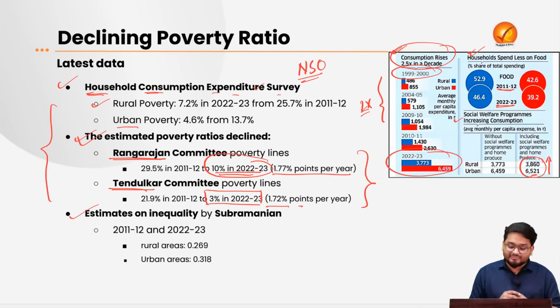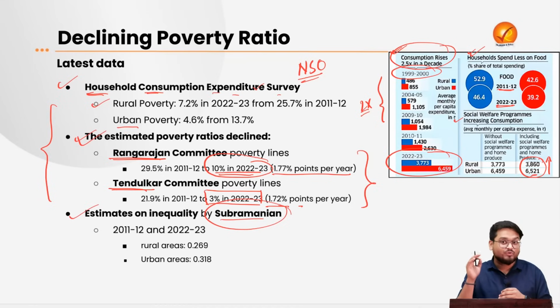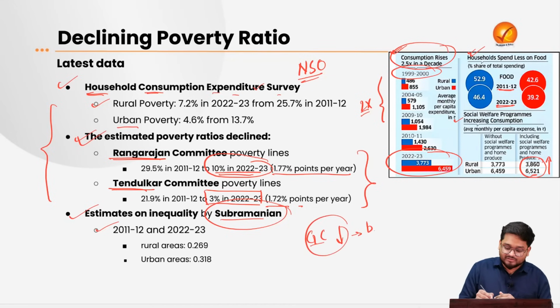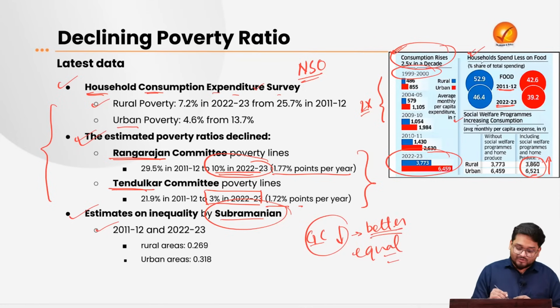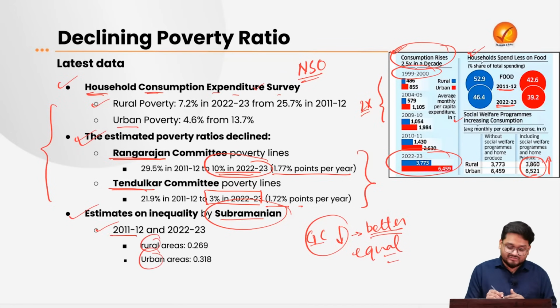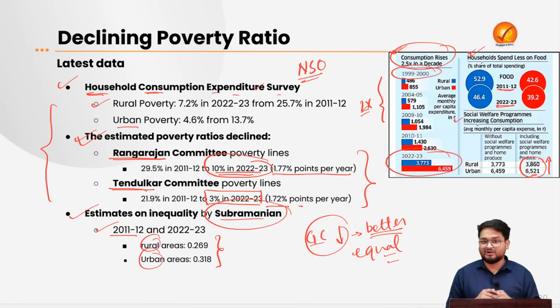So please remember this data if you have to compare the various recommendations and their various policies. Now here, according to the latest data from a survey done by Subramaniam and noted economists on inequalities, we find the Gini coefficient. Please note down that the lower the value of the Gini coefficient, the better. That means the lower the Gini coefficient, the more equal the society is. And in rural and urban areas, from 2011 to now, the Gini coefficient has decreased over a period of time.